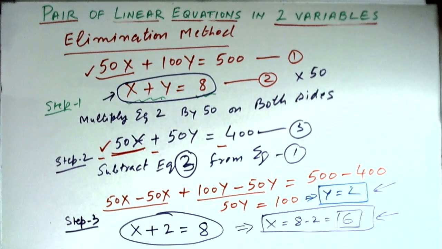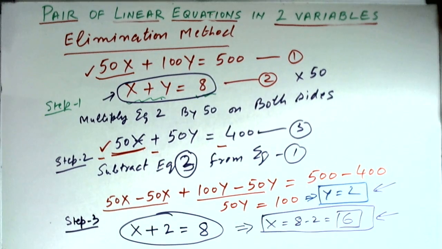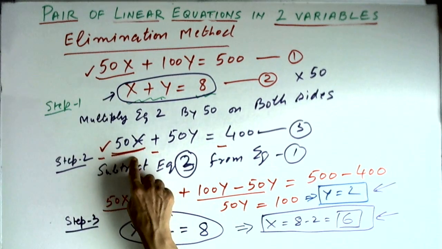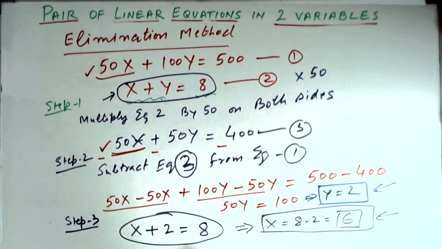So in this elimination method we have 3 steps. The first step is we have to multiply one of the equations in such a manner that the coefficient for one variable becomes the same between the first equation and the second equation. In this case the second equation becomes the third equation. Here it was 50x, so we multiplied by 50. Actually we could have also multiplied by 100, and then we could have eliminated y. So it is up to us, whichever we want to eliminate, both are right.